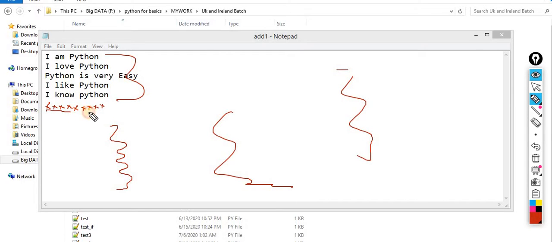Let's suppose 10 stars. So if the 10 stars are there, that means the next paragraph would start. You can create a logic something like this. When the 10 stars are there, it means this is the end of this paragraph. Again you are reading data, and eventually you find there are 10 stars. Whenever there are 10 stars, that means the paragraph is over.